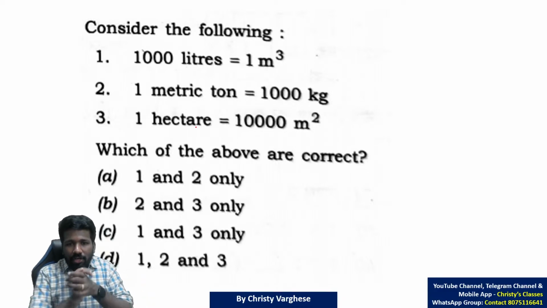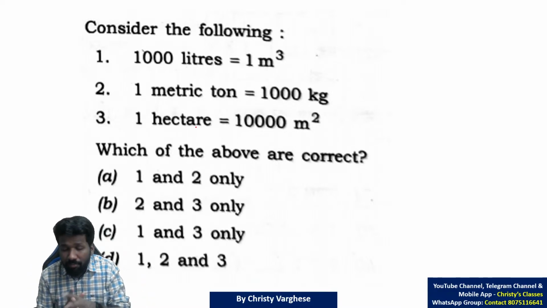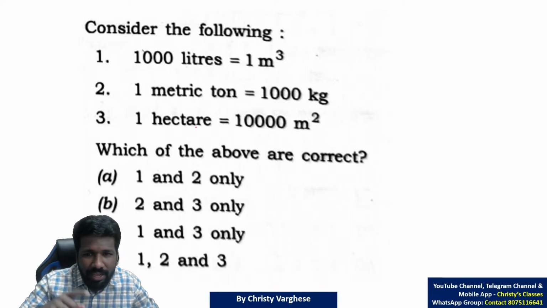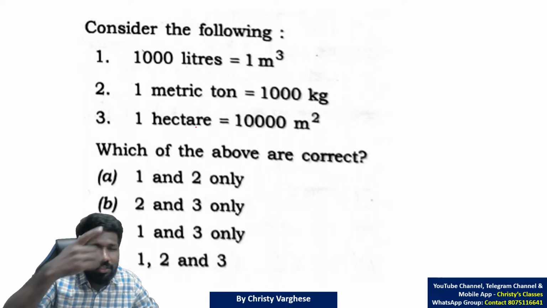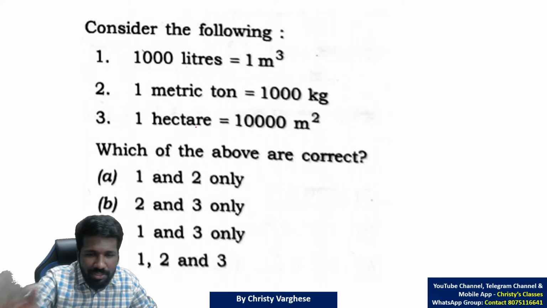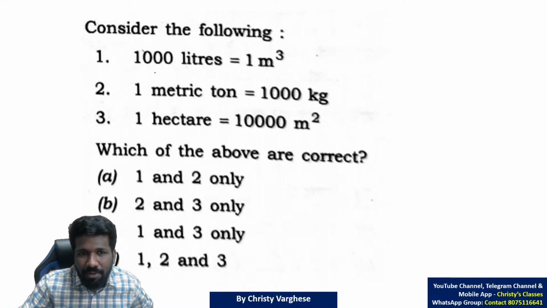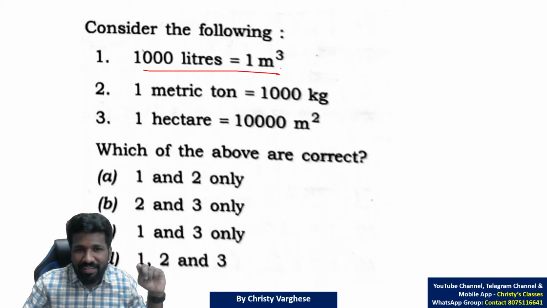Next question is unit conversion. In my flashcard set, I have already given a flashcard on units. In that, two of these statements are already given. One statement is not given because it was trivial. Yeah, 1000 liter is 1 meter cube. We have discussed already in that.